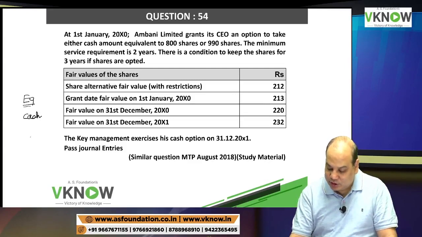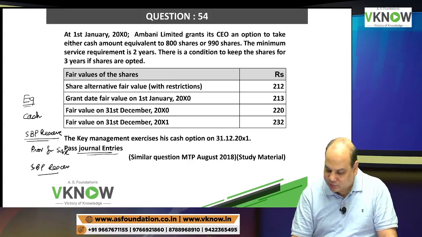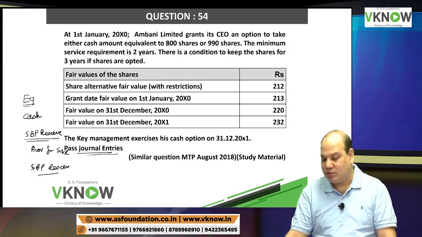If equity settled is more than cash settled, the difference will be SBP reserve. Is it right? And then I will prepare one provision for SAR account, and I will prepare one SBP reserve account. But instead of that, this time they have asked us to pass the entries. So no problem, we will prepare entries.